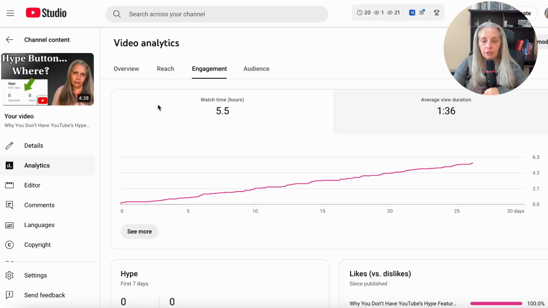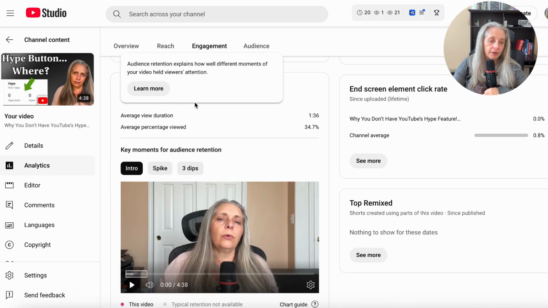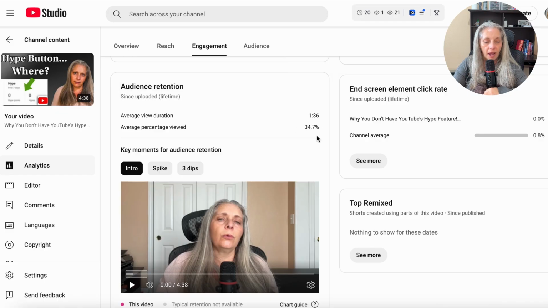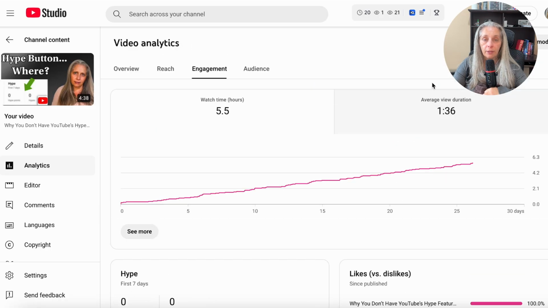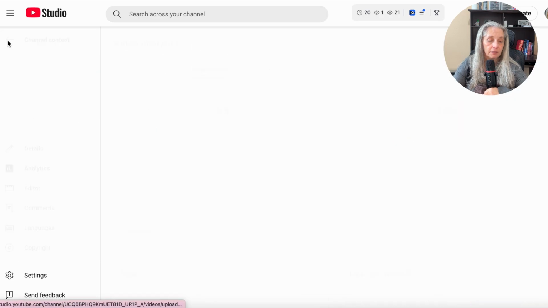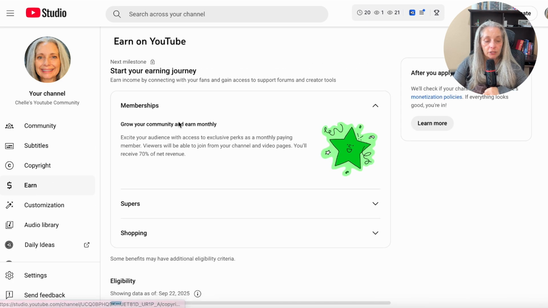And then the average view duration is 1 minute 36 seconds, but the video is only 4 minutes and 38 seconds. But I would like to get that higher because it's only 34.7% that are watching. And if you look here, people really start to leave towards that end. So I want to see what I can do to improve that with my videos. Okay, now let's go ahead and look at the earn section.